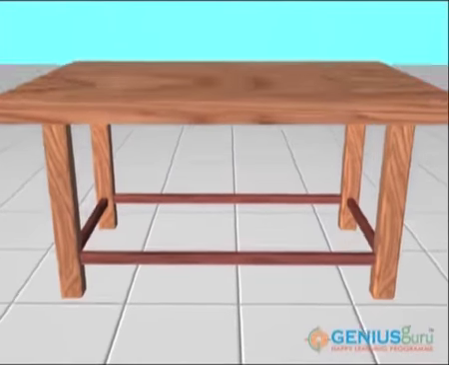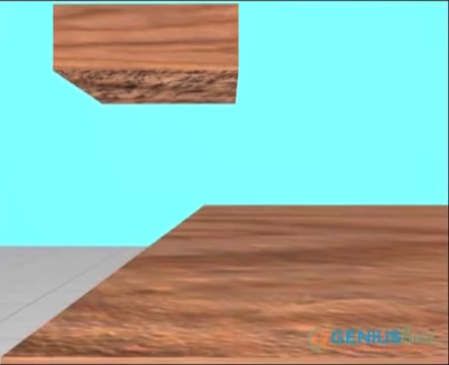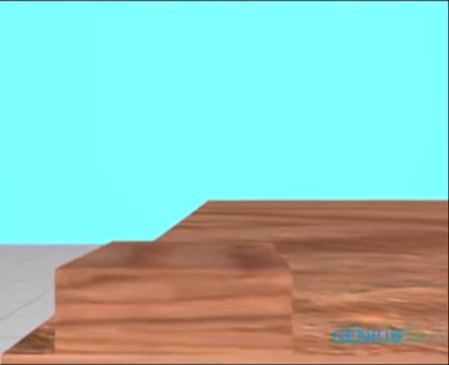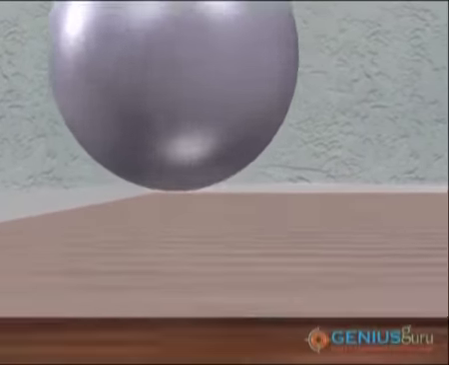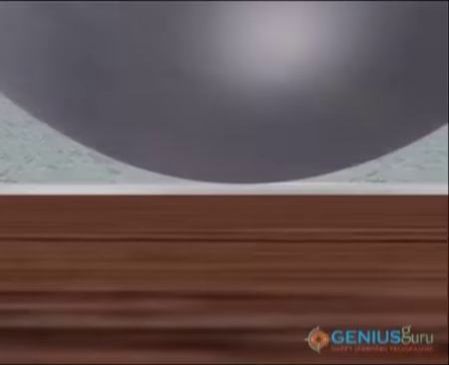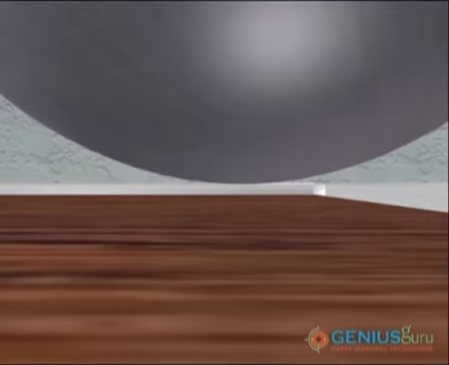When a body slides over another body or tries to slide on it, then a force opposing the motion acts between these two surfaces of the bodies which are in contact. This force is called frictional force. Now the question is, if the bodies are not in contact, can't we get the frictional force? For example, if I consider this body is moving on the surface of the first body, it is not in contact. Then what can you say?